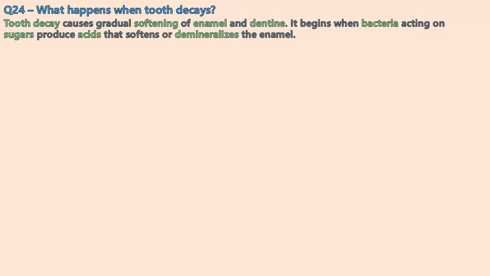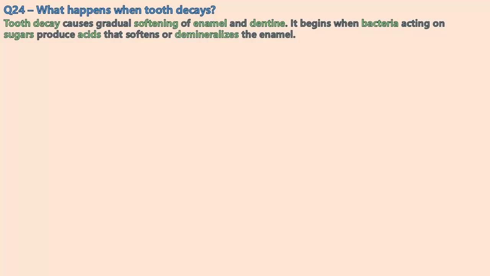What happens when tooth decay occurs? See, tooth decay causes gradual softening of enamel and dentine. The tooth is made of enamel and dentine. It begins when bacteria act on sugars. If you don't brush your teeth, there will be bacteria which act on the sugars in the left out food, and these form acids that react with the enamel, which will soften it.